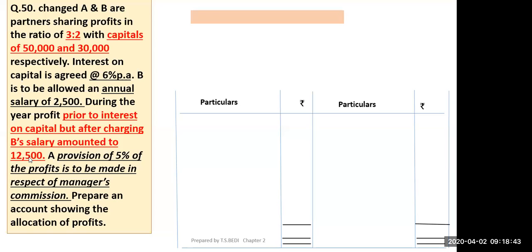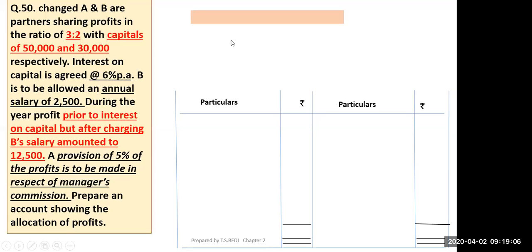Because 12,500 is the profit after charging B salary, and B salary was 2,500, this 2,500 will be added to 12,500. So total profit will be 15,000. Now, a provision of 5% of the profit. 5% of the profit means simple profit. 15,000 of 5% will be transferred to manager's commission.